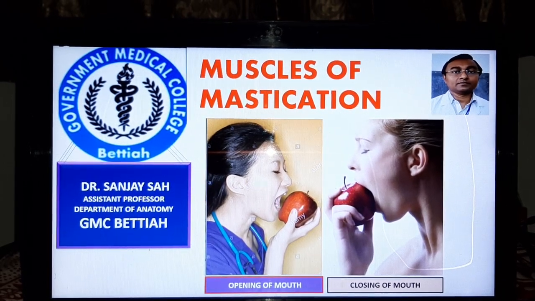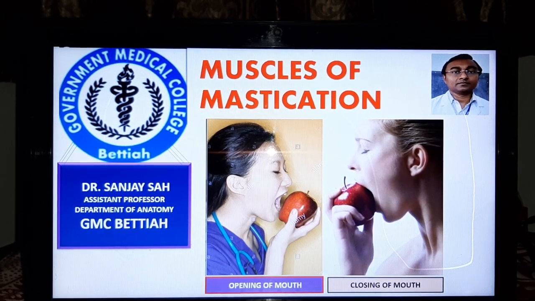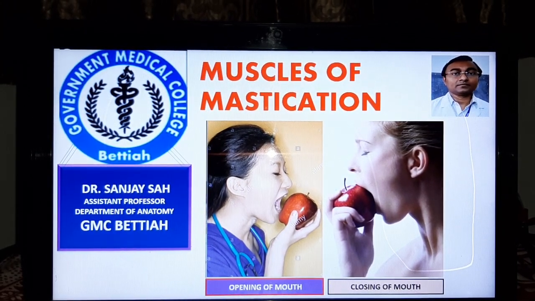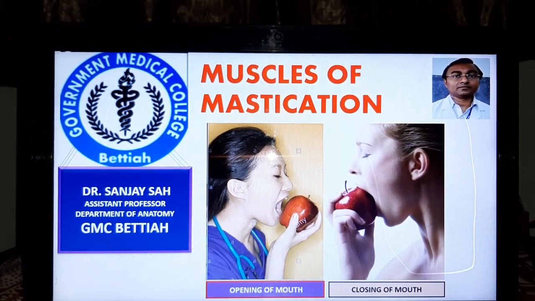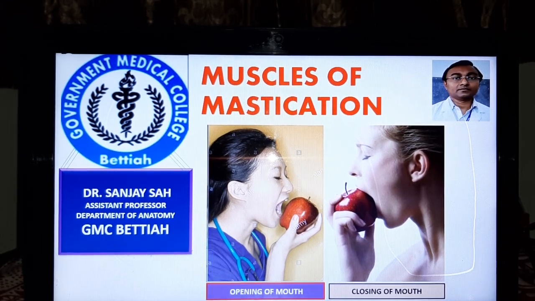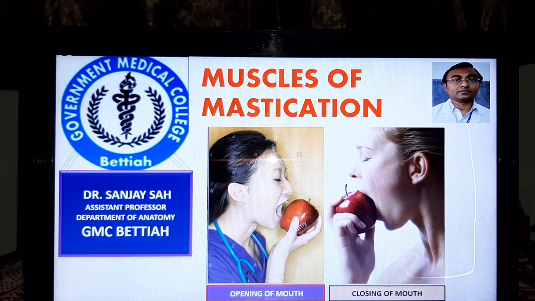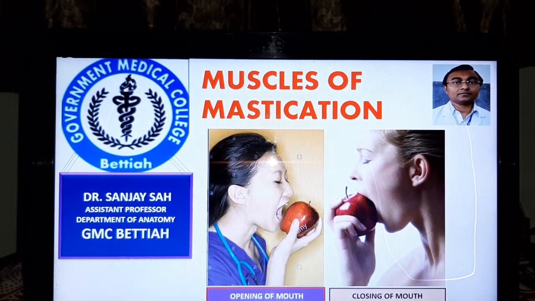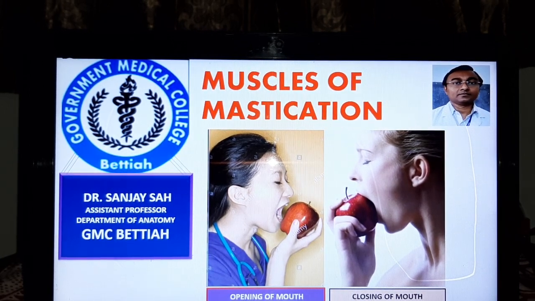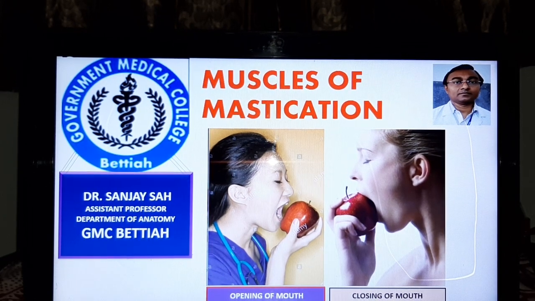See the first picture, in which there is opening of mouth in order to eat an apple. In this process, mandible moves downwards. And look at the second picture, in which there is closing of mouth in order to bite the apple. For this process, mandible moves up. After this, there is side to side movement of the mandible to grind the piece of apple present in the mouth. These are a few steps of the eating or chewing process in which muscles of mastication play important roles.